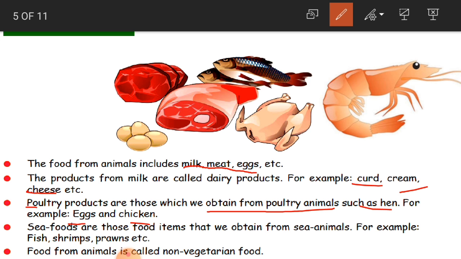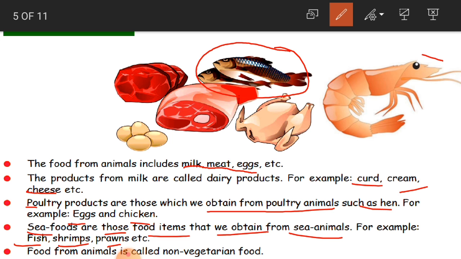Okay, children. And now seafoods. Seafoods are those food items that we obtain from sea animals, the animals which live in water. So we call it seafoods. For example, fish, shrimps, prawns, etc. Fish, as we all know what a fish is like, and this is nothing but a shrimp, children. And a prawn also looks like this only. So both are at the most the same. So we call this food seafood.